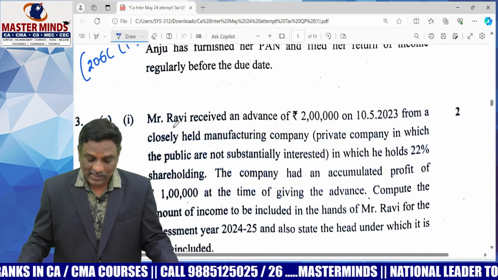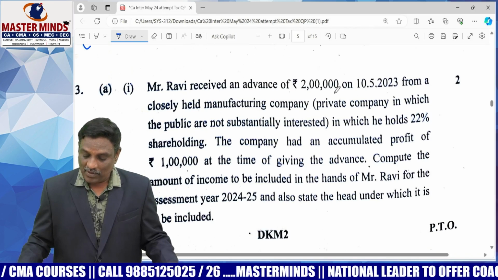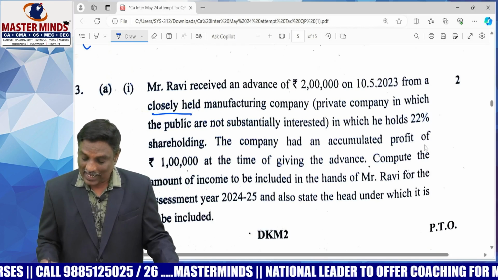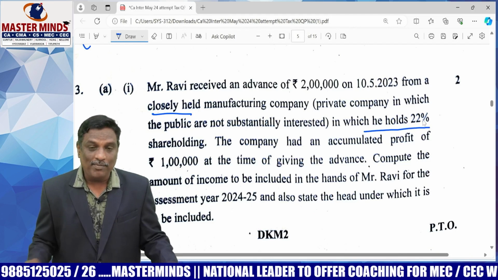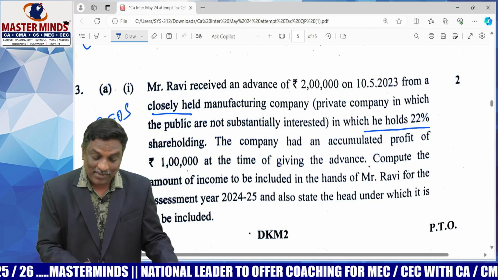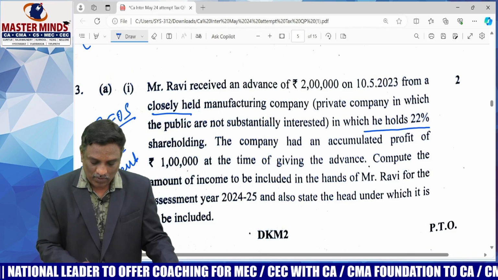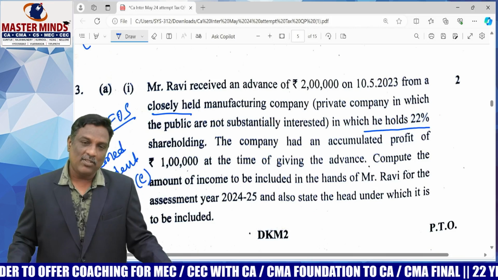Question number 3A. Ravi received as an advance 2 lakhs from a closely held company and has shareholding of 22%. This is the problem from income from other sources, deemed dividends under section 2(22)(e). This is a very easy question.